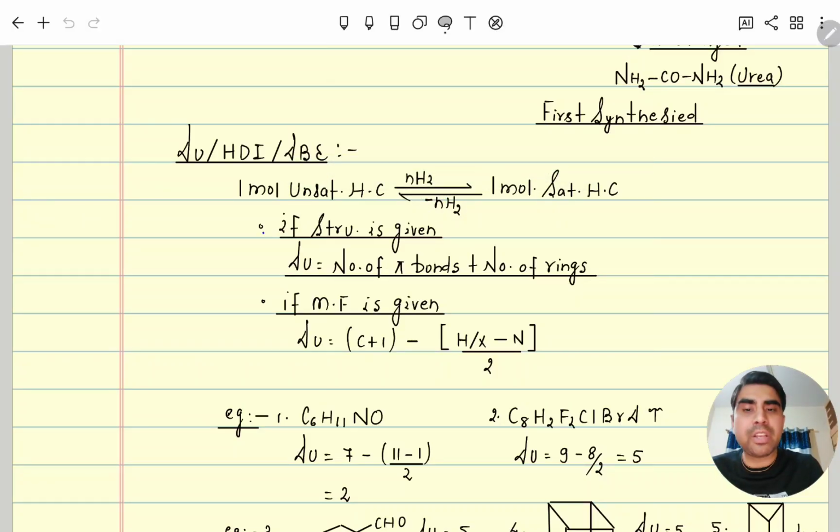If a structure is given, then the degree of unsaturation will be the number of pi bonds plus total rings. If a molecular formula is given for an organic compound, its DU will be total number of carbon plus 1 minus monovalent minus trivalent, divided by 2. Monovalent here means hydrogen, deuterium or tritium, and halogens fluorine, chlorine, bromine, iodine. Divalent oxygen and sulfur we will ignore.